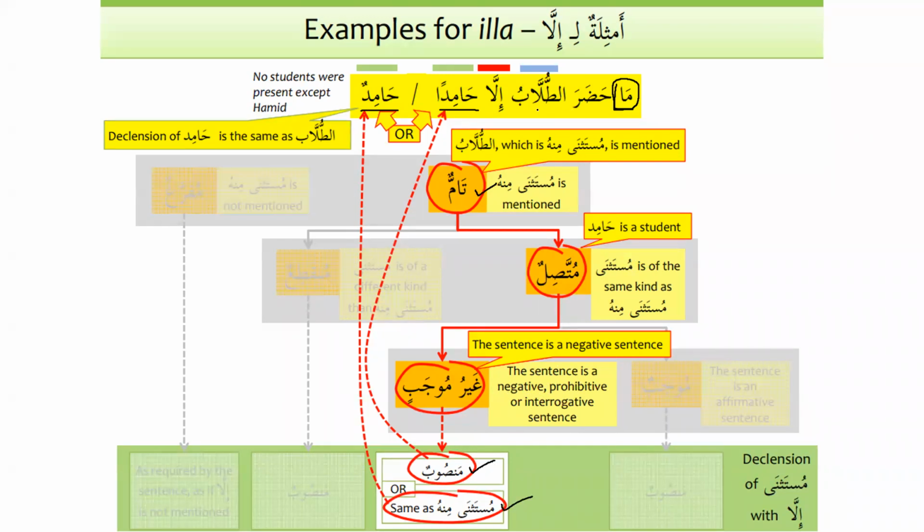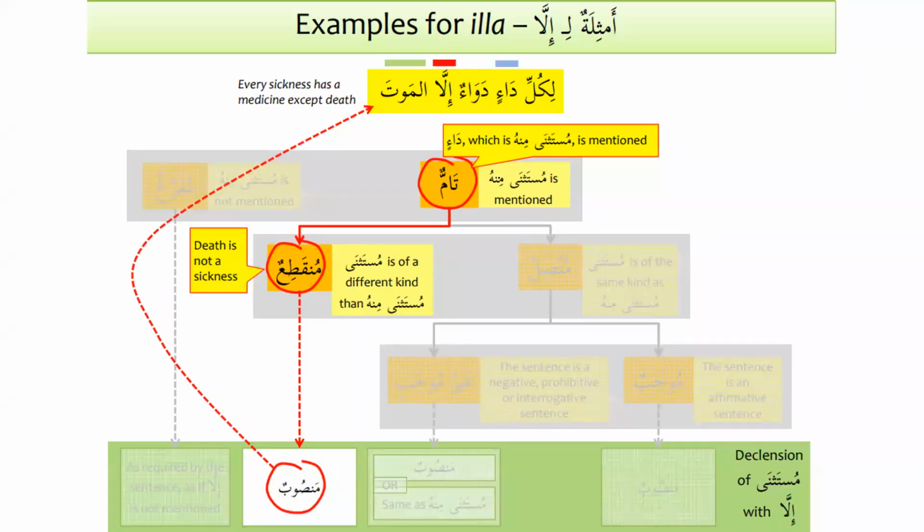So mustathna minhu, as we can see here, the one that has been exempted, is at-tullabu. So we can have hamidun, and it is also possible to say ma hadara at-tullabu illa hamidan. What is the more frequent one, Ustad? I think it is hamidan only, is it? Hamidun. I believe the marfu is more frequent. Yeah, and in the Quran also, inshallah, we will see examples. We have more examples of marfu than the mansub. Okay.